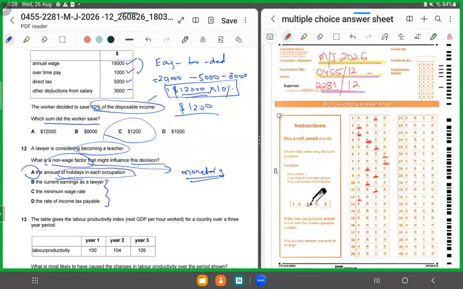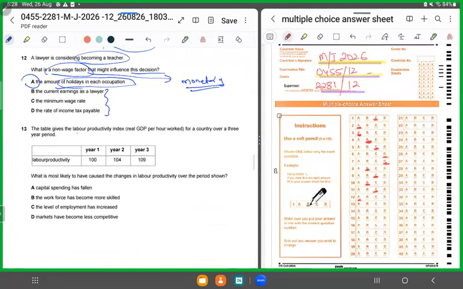Moving forward, MCQ 13. 13 displays the labor productivity index, real GDP per hour worked for a country over a 3-year period. Now notice the labor productivity in year 1 was 100, year 2 104, year 3 109. So it kept on increasing. That means more output per unit of labor, per hour, was being produced. So productivity was rising overall. What is most likely to have caused the changes over the period? Why do you think productivity would have been rising?